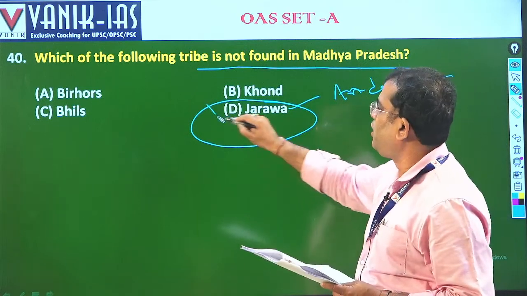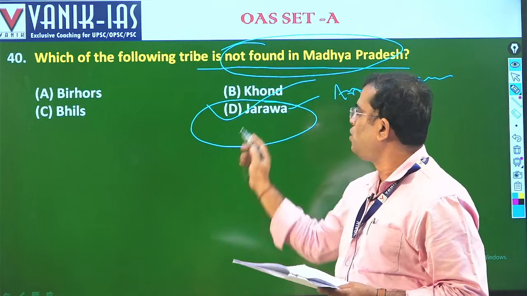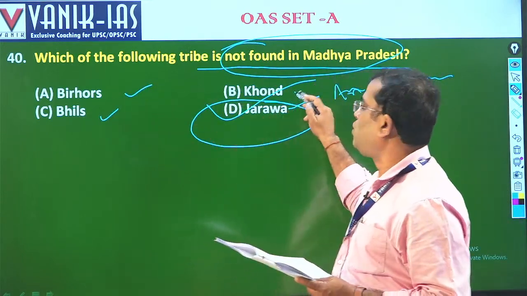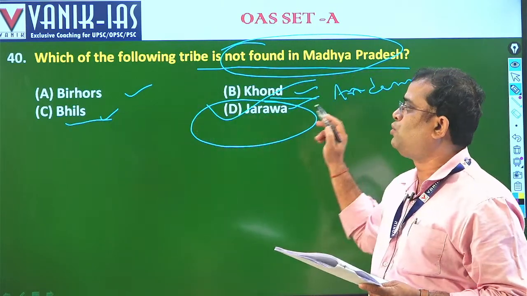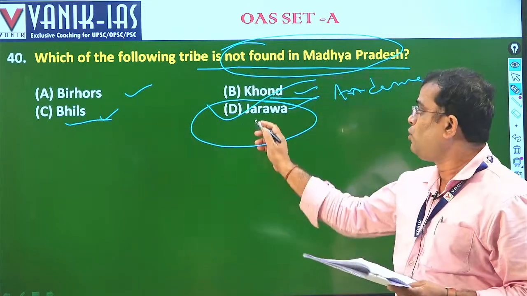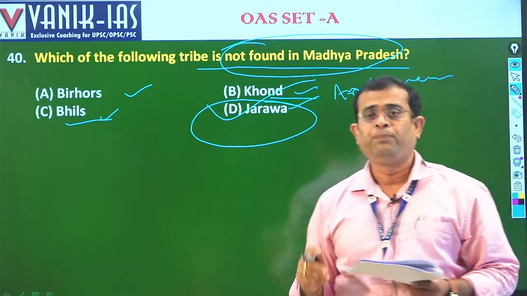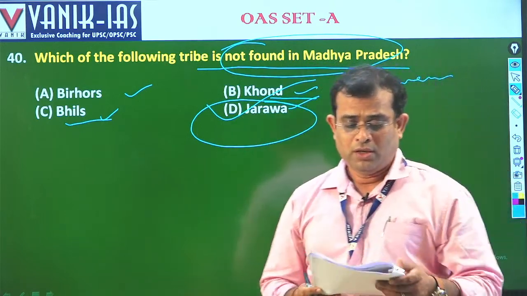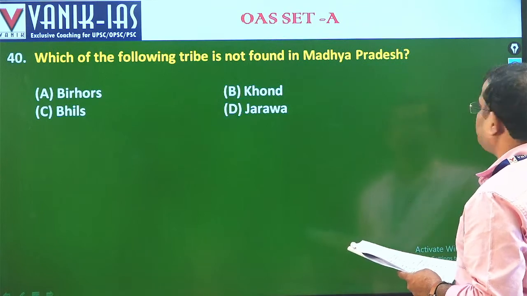So the answer is D here, since the question asks which is not found in Madhya Pradesh. It is Jarawa. It doesn't matter whether you know the Bhils, Baigas and Khonds. Assume you know the Bhils, these are the famous Bhils and Khonds. Suppose you are a bit skeptical about the Baigas. But if you know the Jarawas are specifically the aboriginal tribe found in the Andamans, your answer is D. This is the trick to follow in the prelims. We'll go for the next question now.